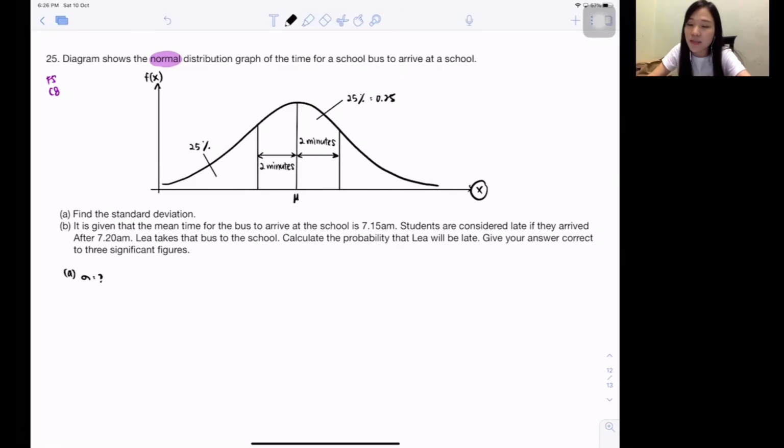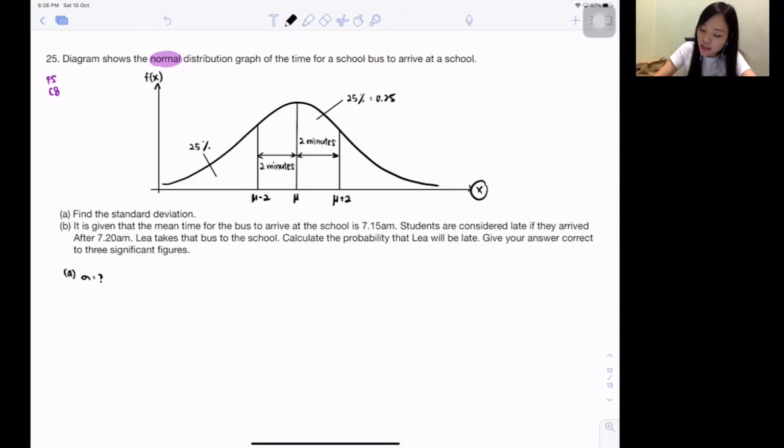Correct? So straight away I write mean there. They never give me the mean value, but it's fine. I just write mean there. So if this is mean, what is this one? Isn't it mean plus 2? Because if I'm 5, you should be 7. If I'm 11, you'll be 13, because the difference is 2, right? So mean plus 2. Then this left side, isn't it mean minus 2?